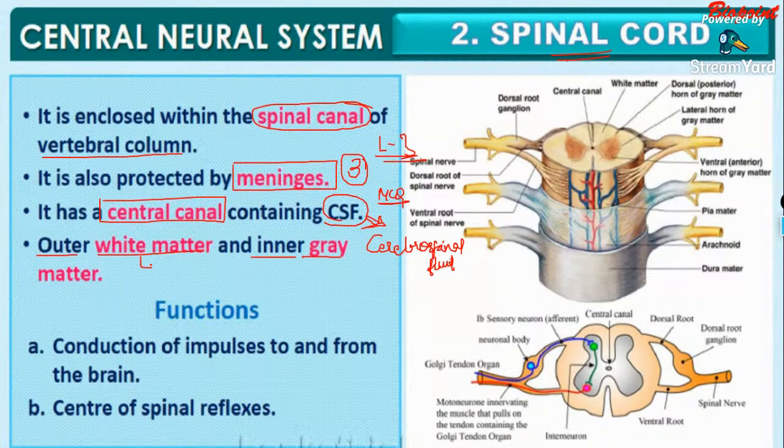What do you actually mean by the white matter? The white matter is constituted by the axons. The part where we obtain the white matter is where we are seeing the axons of the neurons, and the gray matter means we are seeing the cyton or the cell body. Clear? Cyton or the cell body.